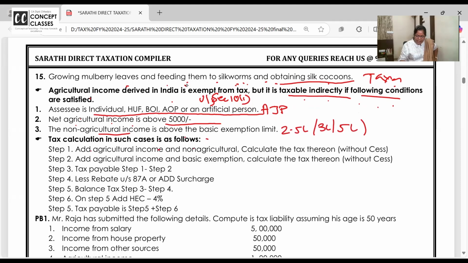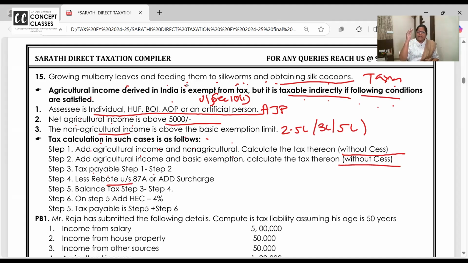And then you apply and calculate. Add agricultural income, non-agricultural income. Calculate tax without cess. कल का marginal relief याद है? Calculate the tax without cess on 51 lakhs. Calculate the tax without cess on 50 lakhs. Excess income minus excess tax. After marginal relief on the final tax, you add the cess. So this also without cess. 1 minus 2 is your tax payable.